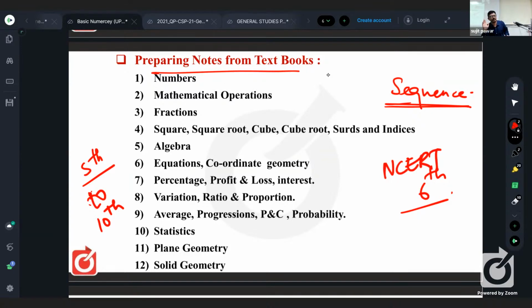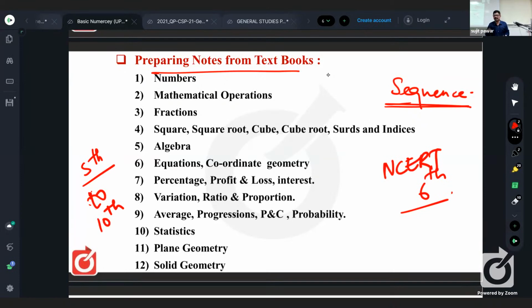So from the 5th book, if you are getting numbers, from the 6th book also you are getting numbers, from 7th numbers, like that. Let me tell you, in 5th standard, from the state board point of view, they have given knowing the numbers, knowledge of numbers. In 6th standard they have given integers, that means types of numbers. After knowing the numbers, before going to integers, they have given a summary of what are natural numbers, what are whole numbers, and then integers.